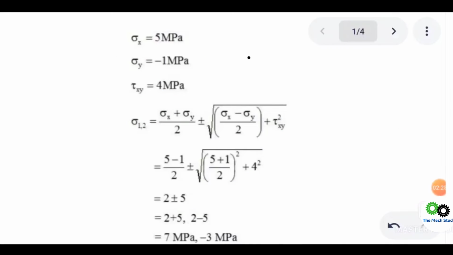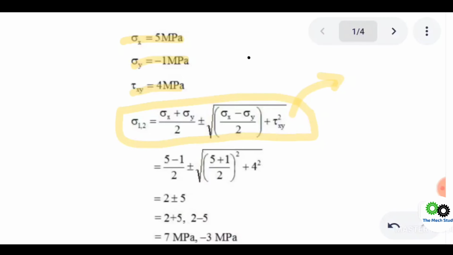As per the question, sigma x is given, sigma y is also given, and tau xy. You are also aware that sigma 1,2, the principal stress, is given by sigma x plus sigma y divided by 2, plus and minus the square root of (sigma x minus sigma y divided by 2) squared plus tau xy squared. This is the standard equation. You can also approach it with the graphical method, but it takes some time. In my suggestion, you should go with the formula method, because GATE is mostly focused on formula and numerical data type questions.